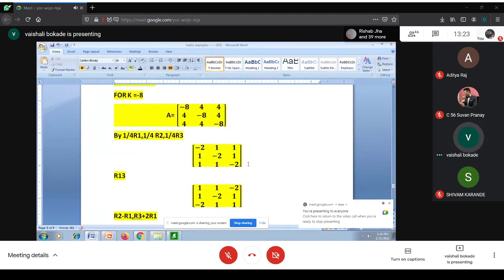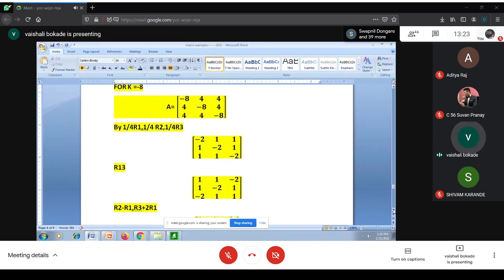Yes. So for k equal to minus 8, we get a new matrix A. All entries are multiples of 4. So we divide R1, R2, R3 by 4, and we get this new matrix A here.